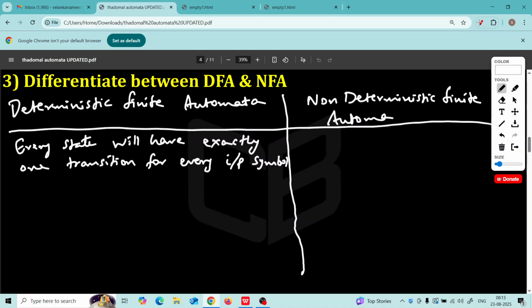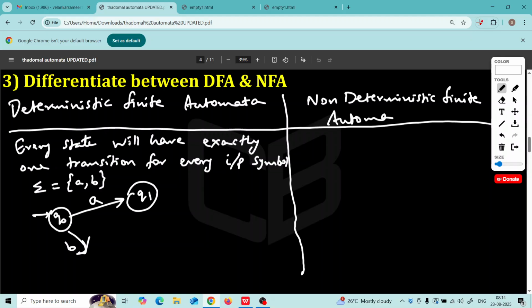Okay. Think of this. Suppose sigma is A comma B. Only two symbols are there and we are drawing Q0 state. Then Q0 must have a transition for A, must have a transition for B. Now Q1. Think of another state in our DFA. Q1 is a state, so it should have a transition for A, it should have a transition for B. Exactly one. Every state will have exactly one transition for every input symbol. Okay?